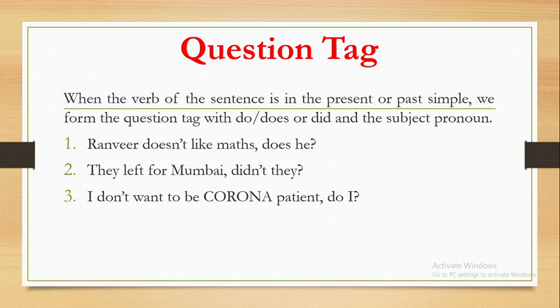So first sentence, Ranveer doesn't like maths is negative, that is why question tag does he is positive. In the second sentence, they left for Mumbai is positive, that is why question tag didn't they is negative. Third sentence, I don't want to be corona patient, is said with negative tone. That is why the question tag is positive, that is do I.